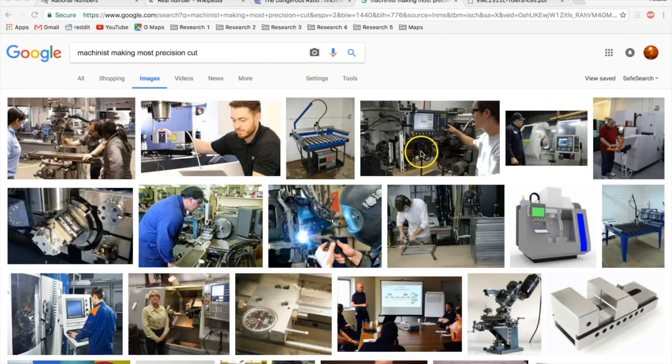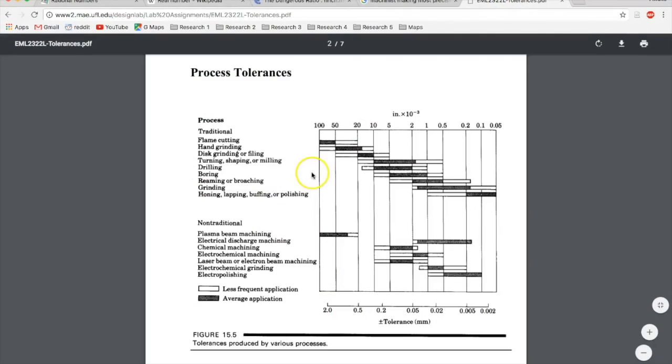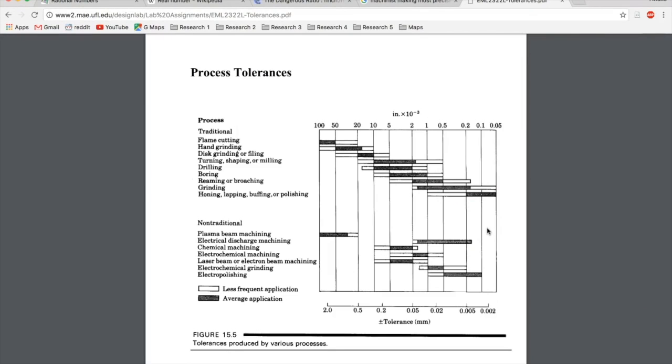Here's some images of the types of tools that machinists are using to make these fine cuts. And this right here is a process of tolerance that shows how accurate they can be. So you have traditional processes, non-traditional processes. This chart at the bottom here is tolerance in millimeters. And you can see it goes down to 0.002 millimeters. And none of these non-traditional methods go that far. And there are some traditional methods that do make it that far. But beyond that, there's no finer tolerance. That's the limit of what we have right now.